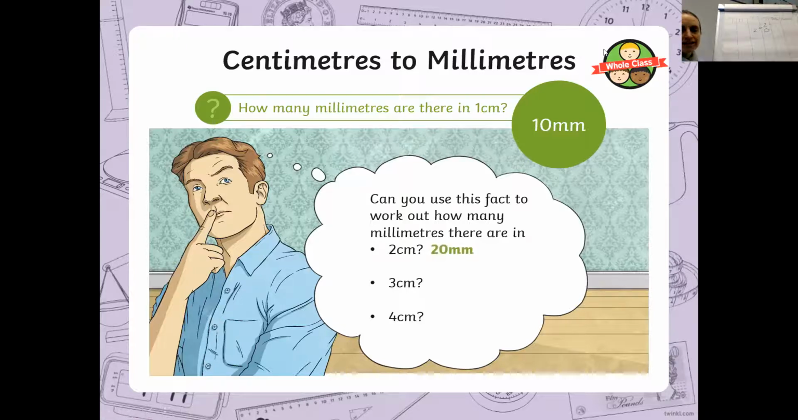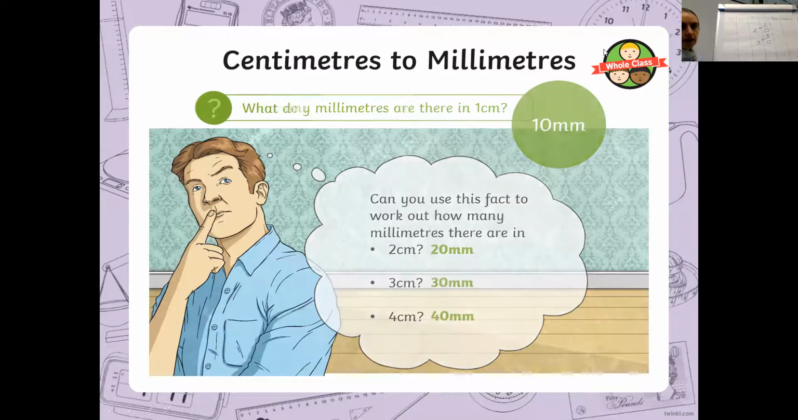Okay, so hopefully you worked out that 3, you put it in the ones column, and I'll demonstrate on here. You move 1 place to the left when you multiply by 10. So that becomes 30 millimetres. And very similar with 4, you might be spotting the pattern now. 4 centimetres becomes 40 millimetres. Okay.